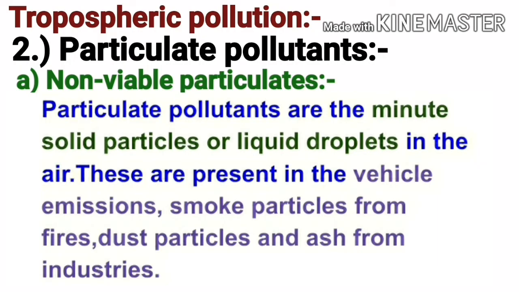The second type of pollutants present in the troposphere are particulate pollutants. These particulate pollutants are of two types. Number one, non-viable particulates. Particulate pollutants are minute solid particles or liquid droplets in the air. These are present in vehicle emissions, smoke particles from fires, dust particles, and ash from industries.